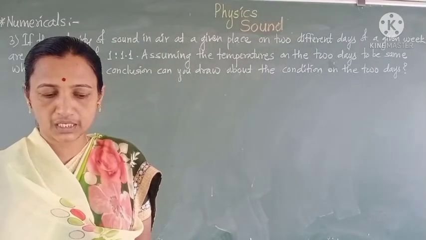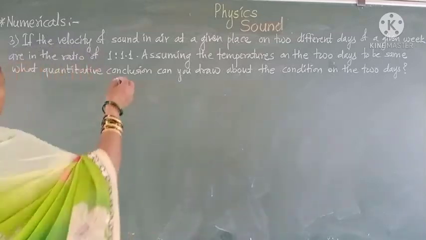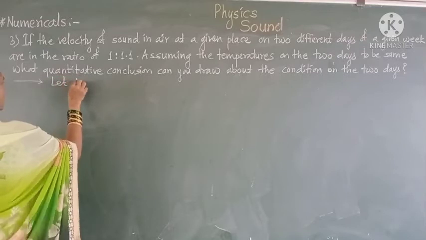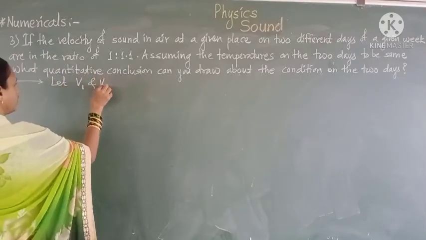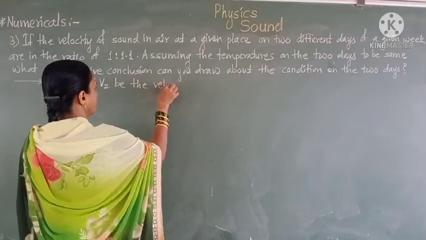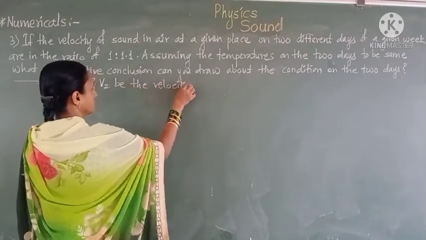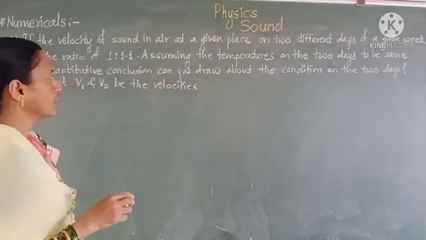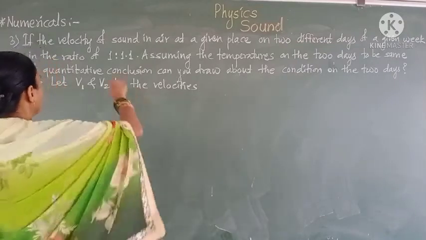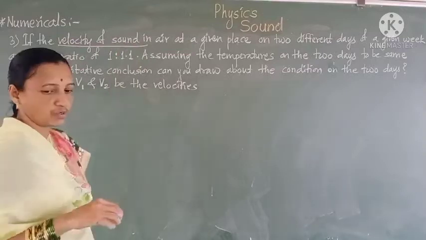Let v1 and v2 be the velocities of sound on the two different days of the given week, which are in the ratio.